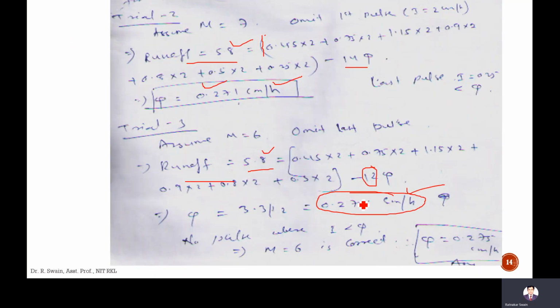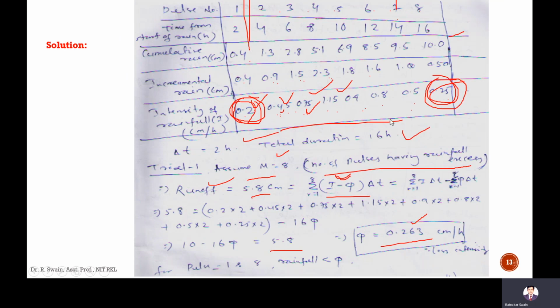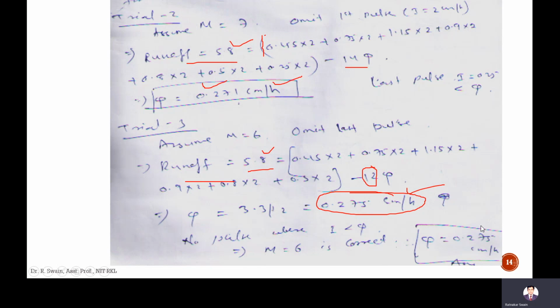Hence, in this trial 3, the assumption is correct. Rainfall excess is occurring only from the second to seventh pulse. The final answer is 0.275 centimeter per hour. Thank you so much.